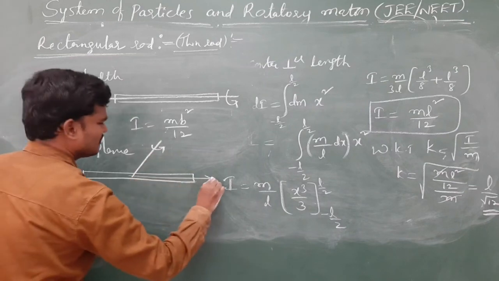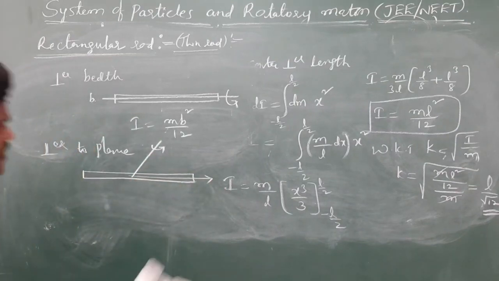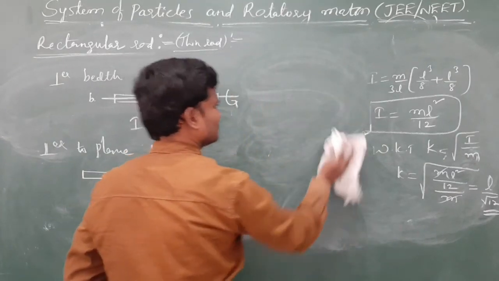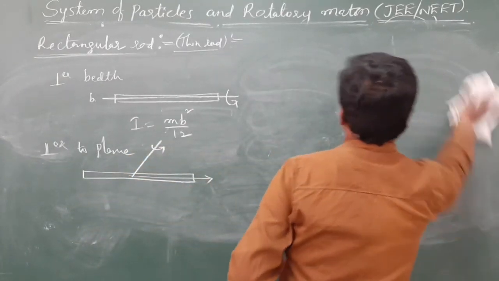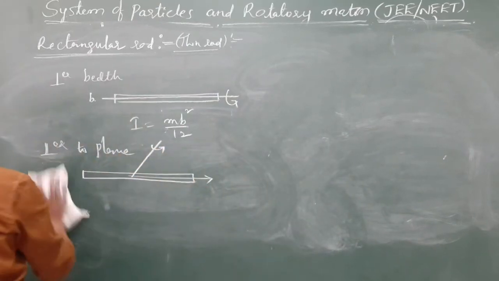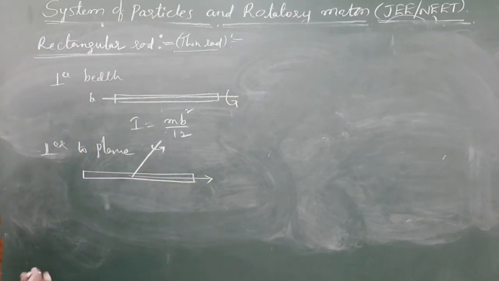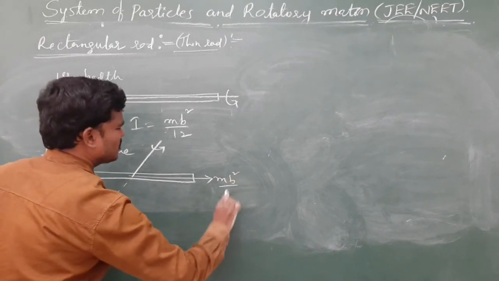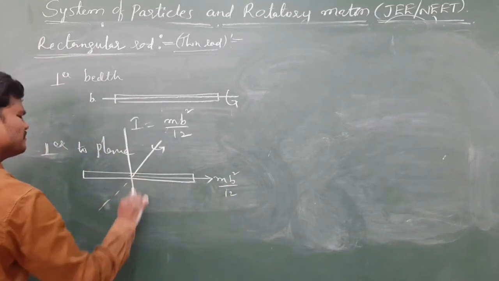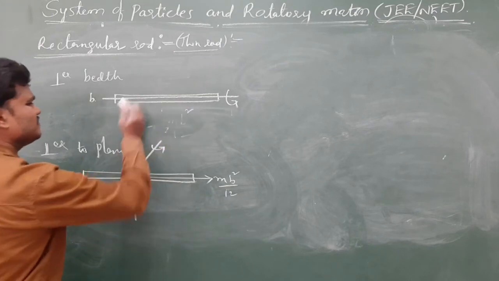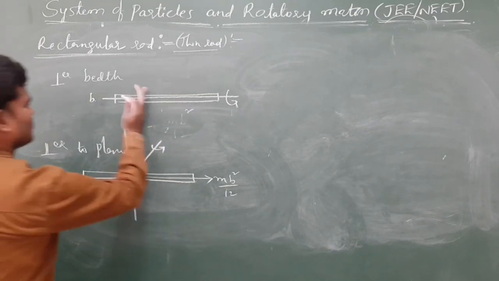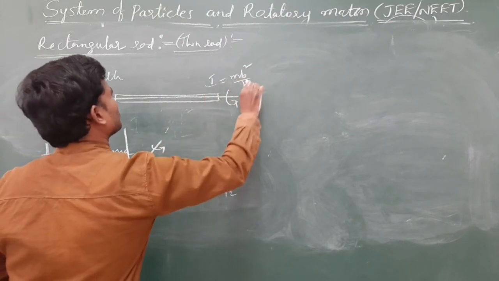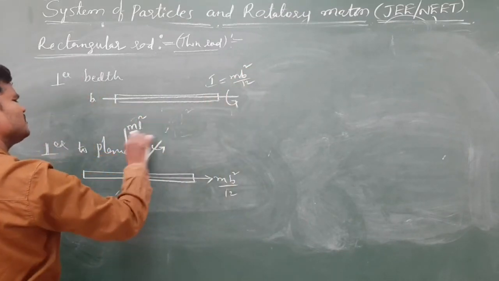This is clear. Let me review them. Perpendicular to the plane, axis passing through center perpendicular to the plane. This is clear, m b square by 12, and this is m L square by 12.